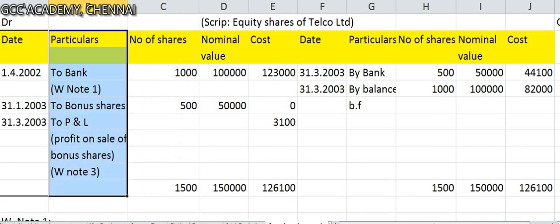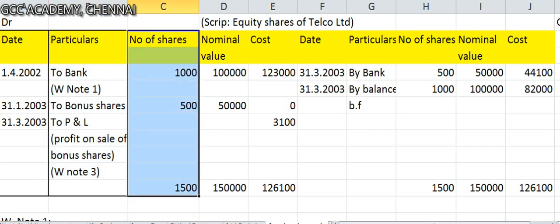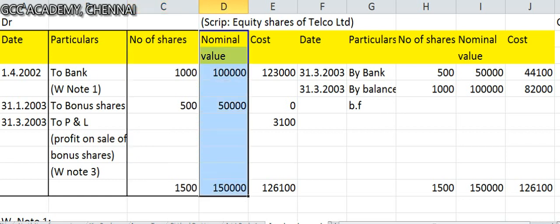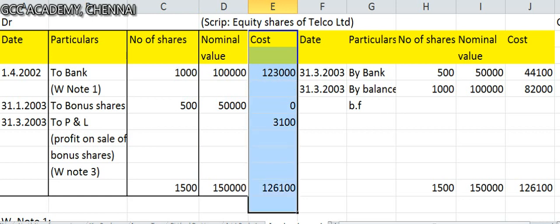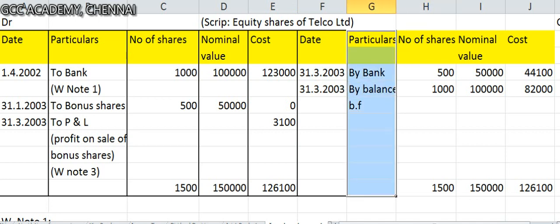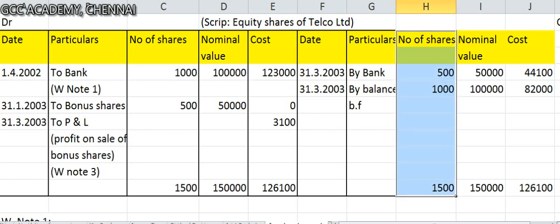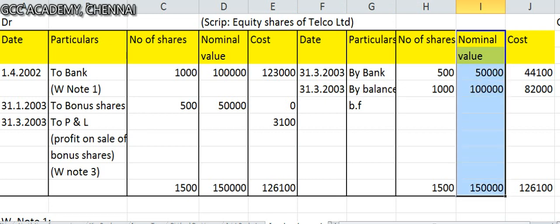You need to have proper columns put up here, in this manner. First column date, then particulars, then number of shares. Some books may give number of shares, some books may not, but you can give number of shares for better control. Putting up one more column doesn't take much time, so kindly do that. If you don't have time, it's okay, but otherwise I would recommend you put the columns without missing anything. Columns like number of shares are optional, but I recommend it, because then you will have better control over the problem.